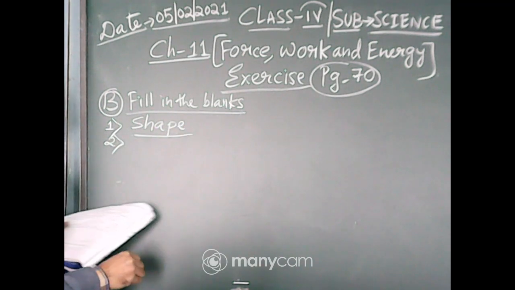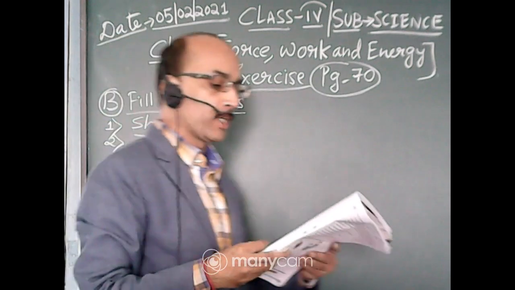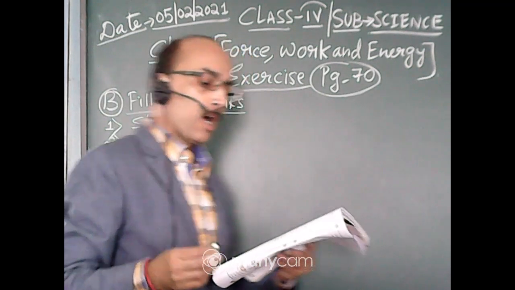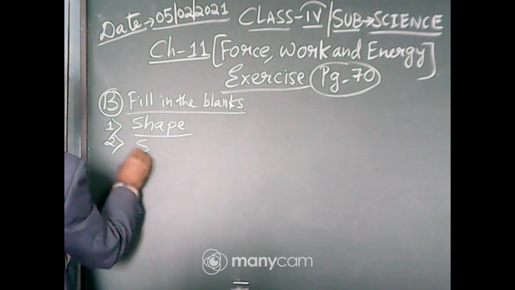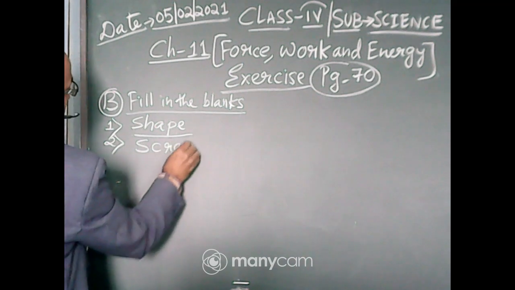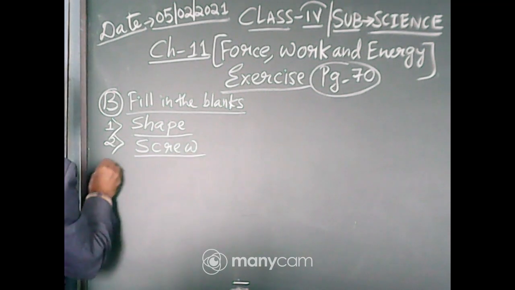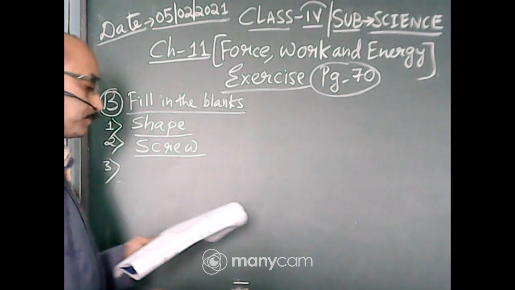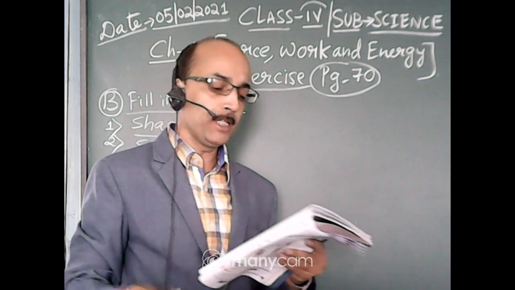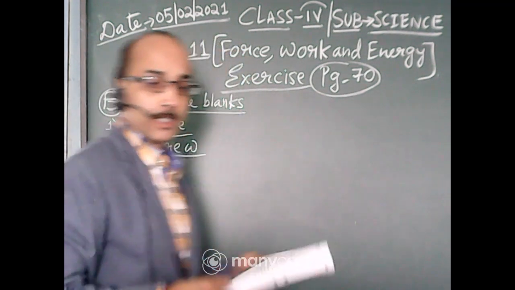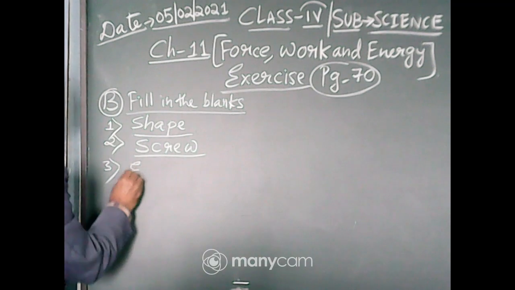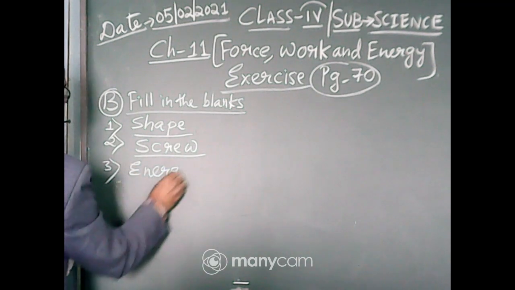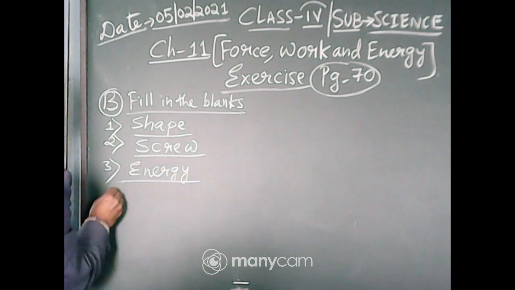Number 2, a screw is used to hold things together. Number 3, energy is the ability to do work.